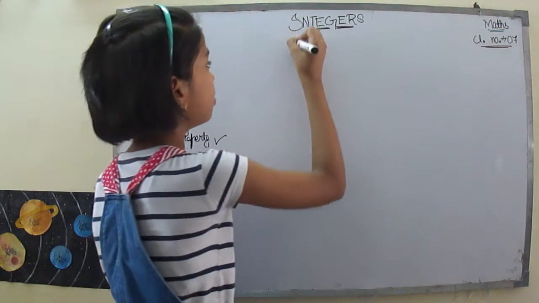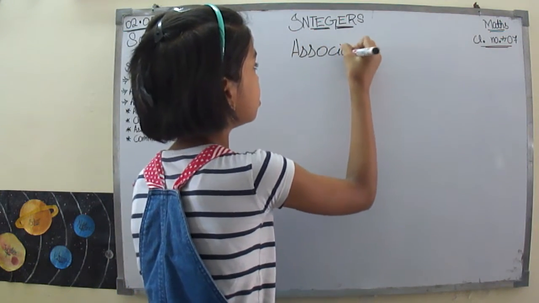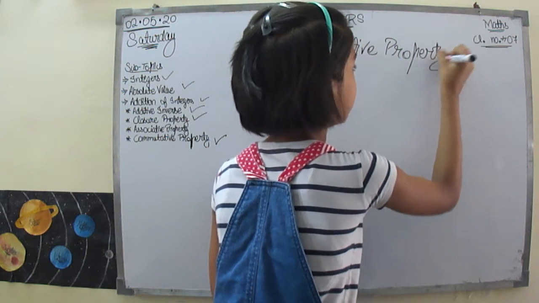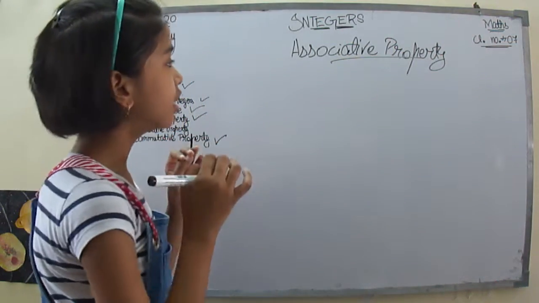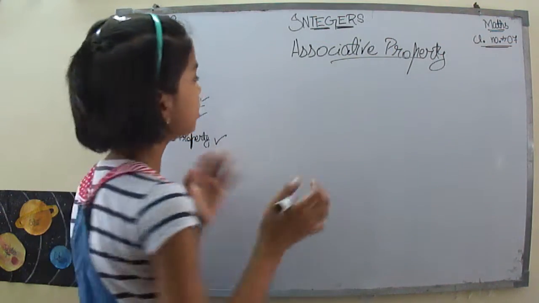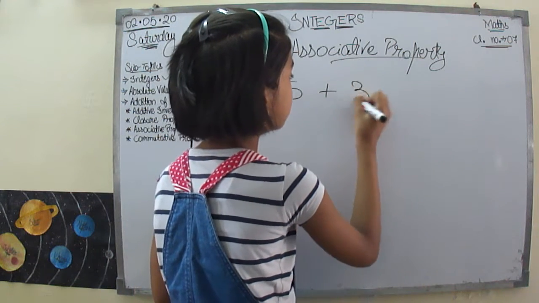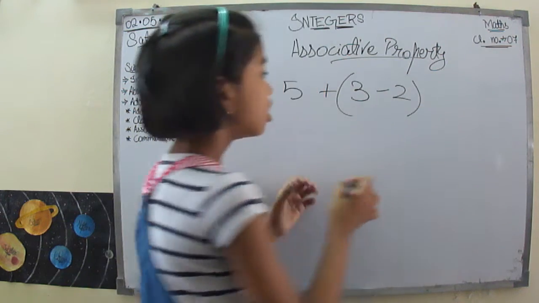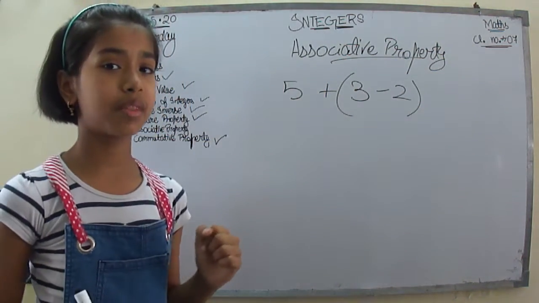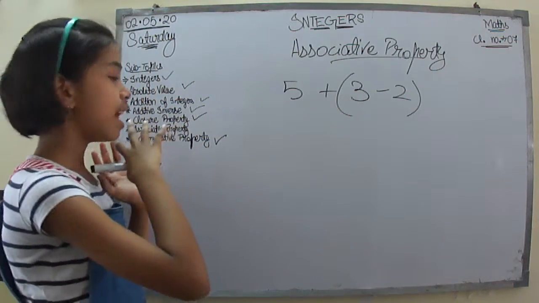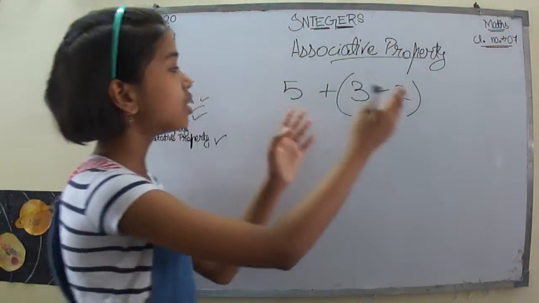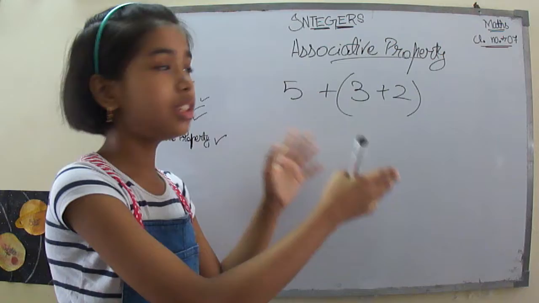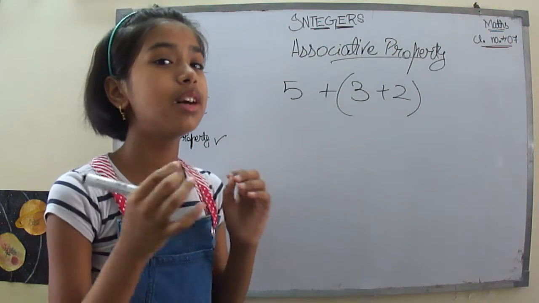Take a question something like this: 5 plus 3 and here -2. Now if I change the bracket, the answer will remain the same.